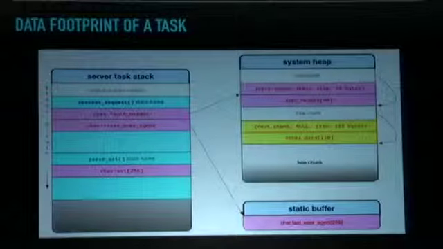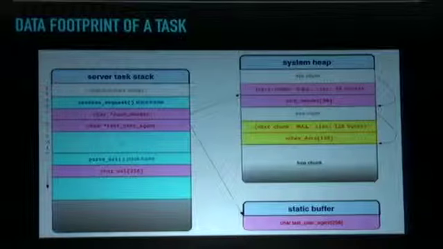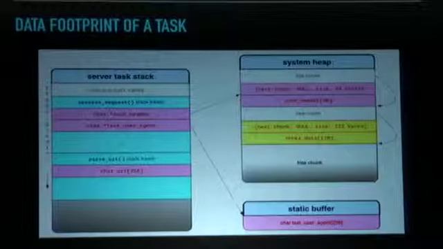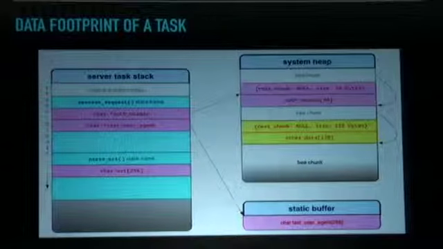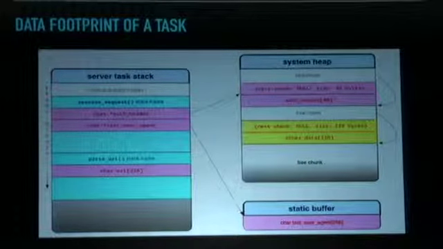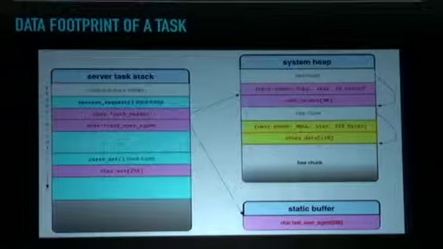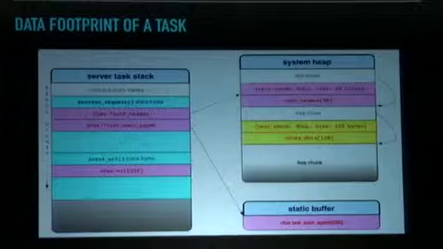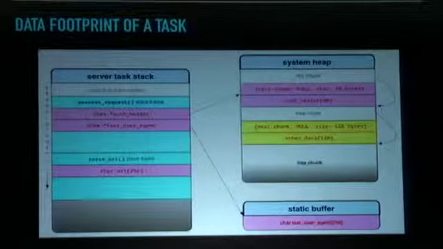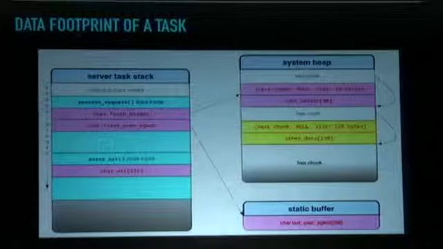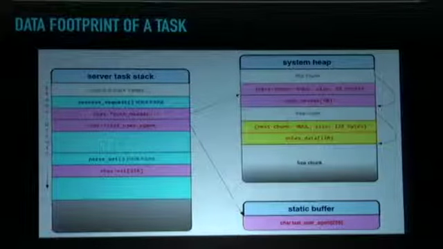There's a pointer to this statically allocated buffer, last user agent, and parse URL has allocated an array on the stack. And if we look over at the heap, we see that the chunk that's been allocated has a header that includes a pointer to the next chunk, in this case null, because it's been allocated. And it also includes the size, which is 48 bytes, being 8 bytes for the header and then 40 bytes for the data that was allocated. And there's also an orange chunk, and this is memory that's been allocated by another task in the system. And we can see that the free chunks are arranged in a singly linked list, so the memory manager can find free memory when tasks request it.